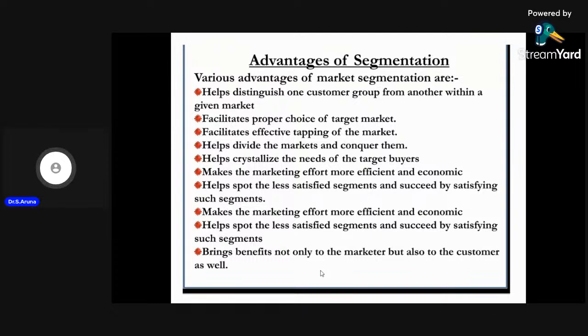So a number of opportunities are there for customers due to market segmentation. Lots of preferences are given by marketers nowadays by extending the product line and various products for their customers. This will help customers in getting what they need from the market. Thank you.